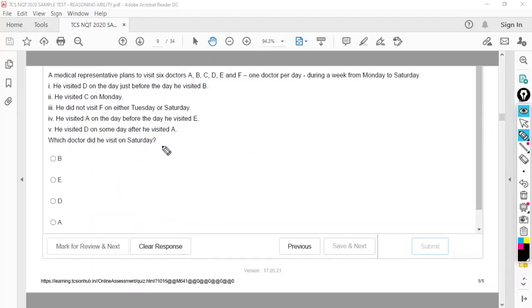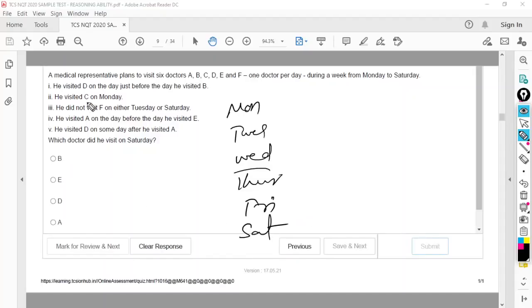Again, this is a paragraph related question. A theory information followed by a question. A medical representative plans to visit 6 doctors A, B, C, D, E, F, 1 doctor per day during a week from Monday to Saturday. Now it's Monday, Tuesday, Wednesday, Thursday, Friday, Saturday. Now he said he visited C on Monday. That's a straightforward point. So he visited C on Monday.